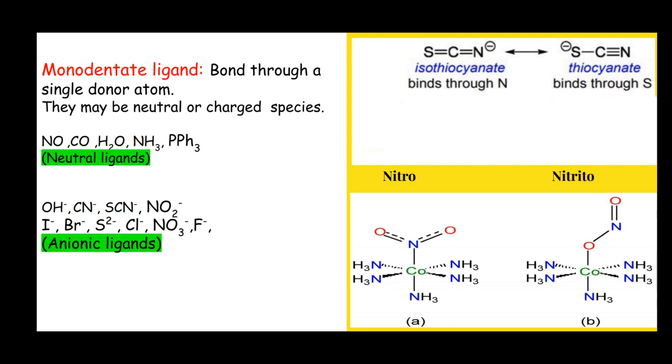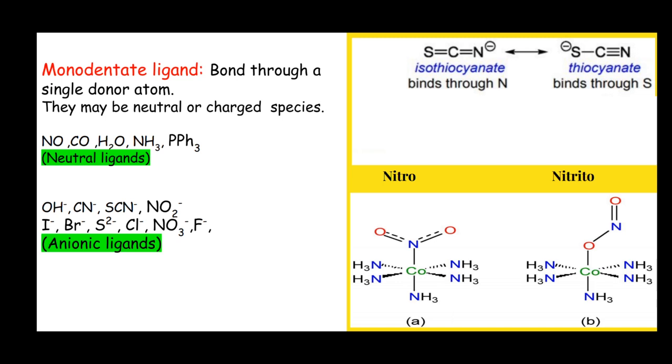In some monodentate ligands, there are two donor atoms in one ligand, like in the case of thiocyanide ion. There are two atoms, sulfur and nitrogen, both having lone pairs of electrons, and both atoms can donate their lone pair to make a bond to the metal atom.